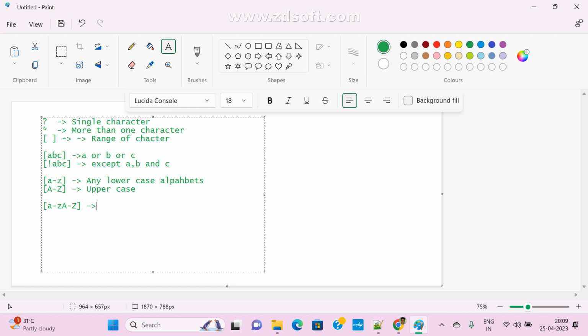That might be lowercase or uppercase, whatever it may be, both uppercase and lowercase, so we can pass it both ways. Suppose you want only numbers, in that case we can use a range of digits. So these are all regular expressions.